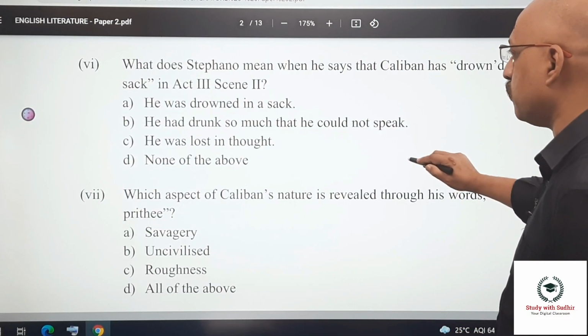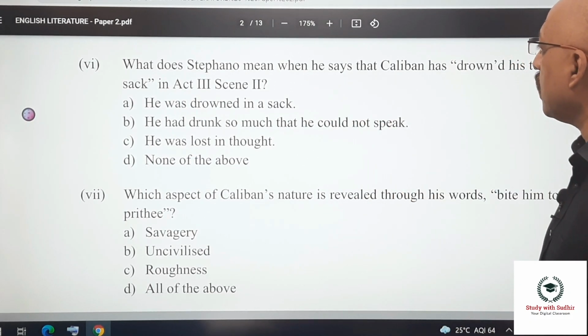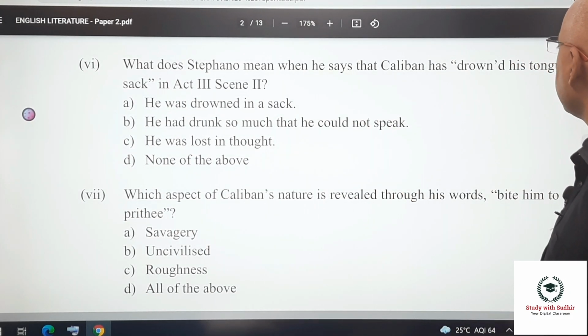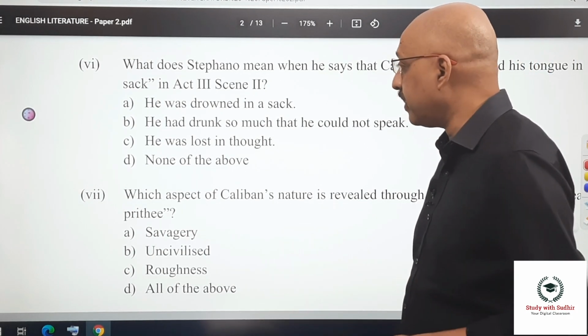Let's do things fast. We don't like to waste time on Study with Sudhir. What does Stefano mean when he says that Caliban has drowned his tongue in sack in Act 3, Scene 3? This was part of the MCQs that I had given as well.